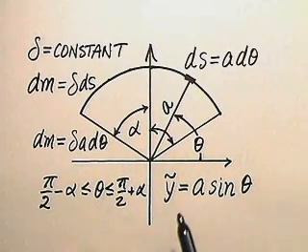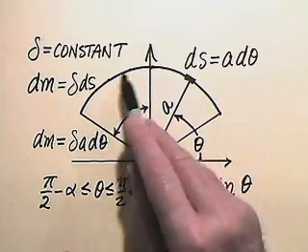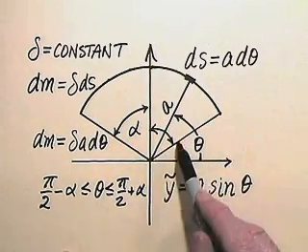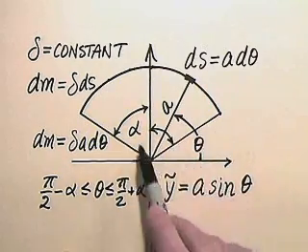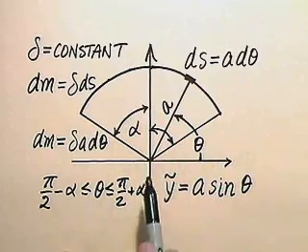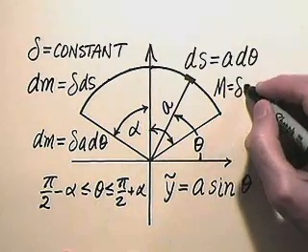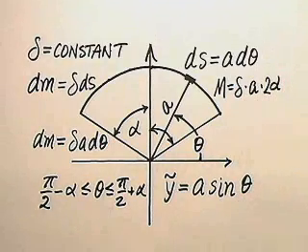So how about our mass right off? Well, since the density is constant, the mass is just the length of the wire times delta. The length of the wire is simply a times the total angular separation of the two endpoints subtended by the origin, and that angle is 2 alpha. So the mass here is delta a 2 alpha. There's our mass. Now we're ready to find the moment about the x-axis, M sub x, which will be the integral of y tilde dm.